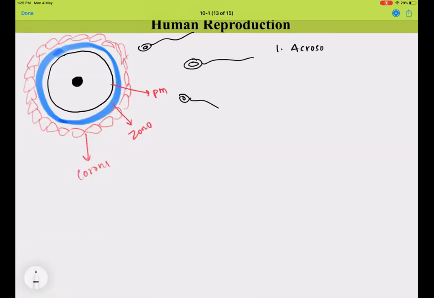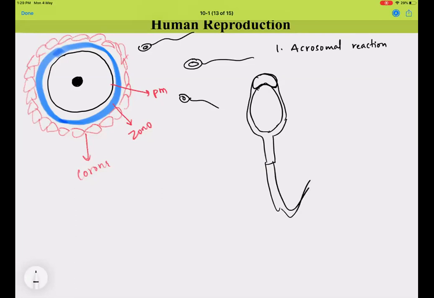The very first reaction is the acrosomal reaction. Acrosomal reaction is nothing but, do you remember the acrosome, the one which is derived from the Golgi apparatus? And I told you it is something which begins the whole fertilization event. So this acrosome is going to release its contents, which has a lot of enzymes in it, which are poured onto the zona pellucida.